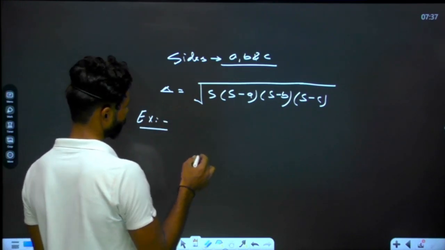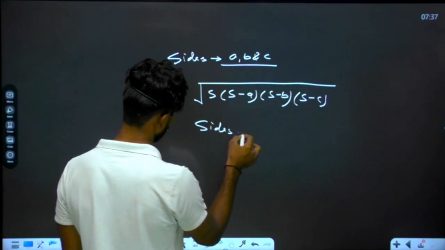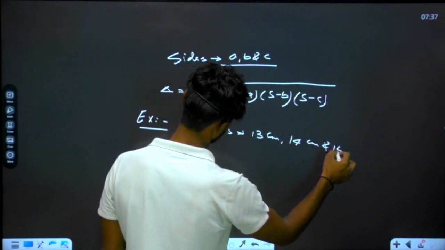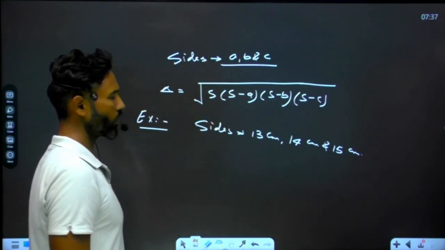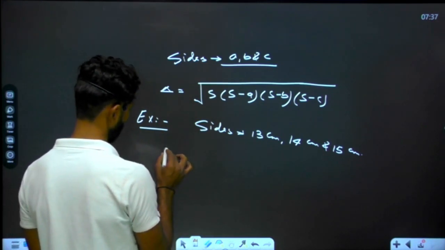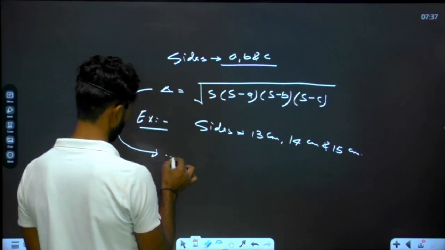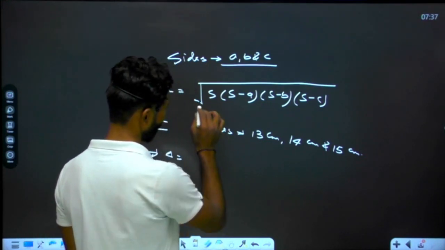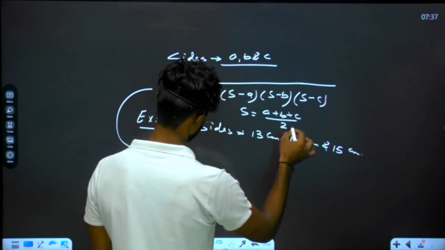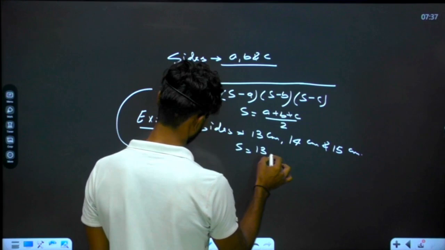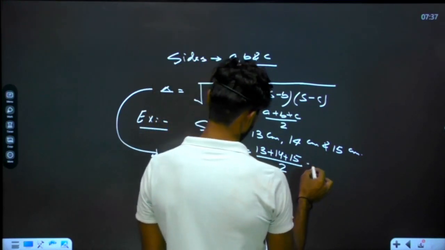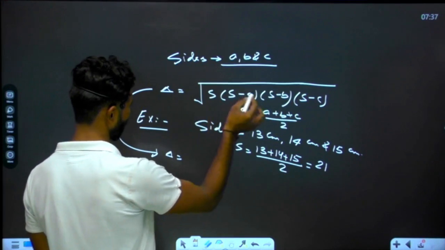Suppose the lengths of the sides of the triangle are 13 centimeter, 14 centimeter and 15 centimeter. We need to calculate the area over here. So firstly we will calculate the value of s. s will be (a + b + c) by 2. So s is (13 + 14 + 15) by 2, so it is 21.